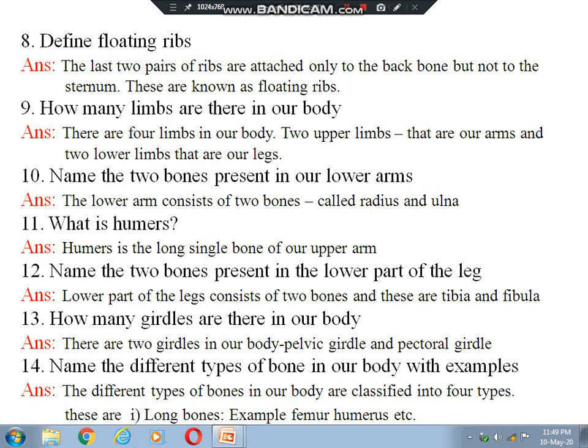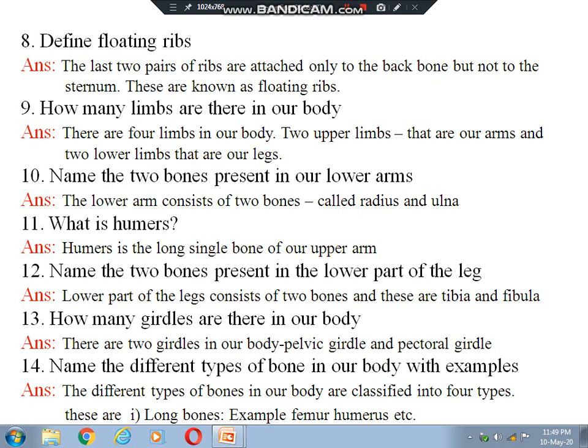The last 2 ribs are attached with the backbone. Actually, the ribs are attached at the back side with the backbone, and at the front side with the sternum. Sternum is a dagger-like structure which remains at the middle of our chest.